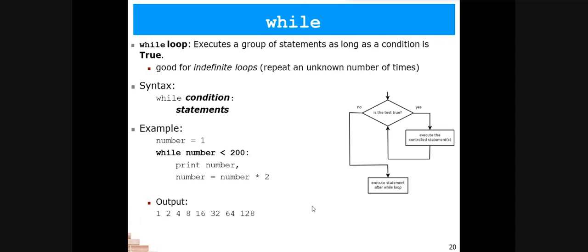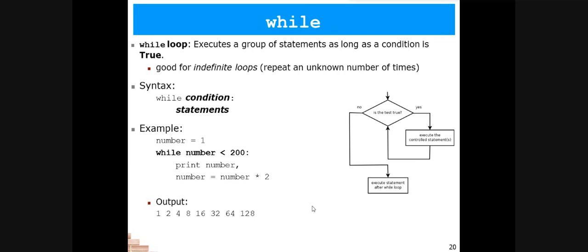As soon as the given condition becomes false, our loop stops there. Here we don't know how many times the loop is going to be executed, but we have given a condition that if it becomes false, at that time we need to stop.